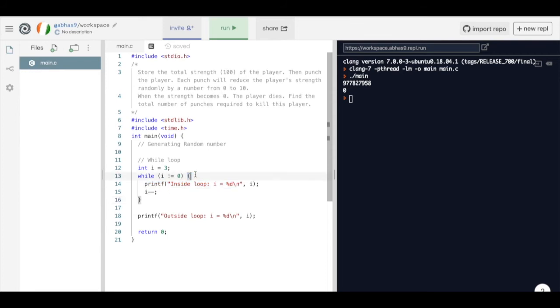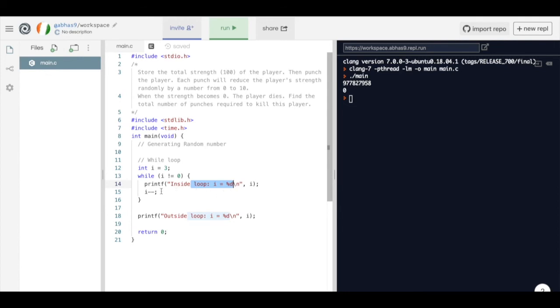In this case, first the value of I is 3. Since 3 is not equal to 0, therefore the body of this loop is executed and inside loop I is equal to 3 will be displayed. After that, value of I is decremented by 1. So it becomes 2. Again, 2 is not equal to 0. Therefore, the body of this loop is executed once again and I is equal to 2 is displayed.